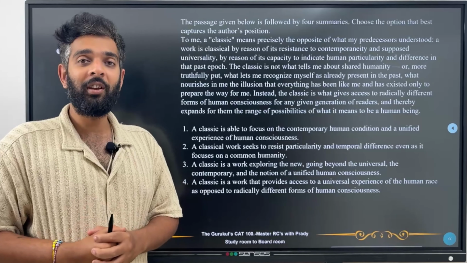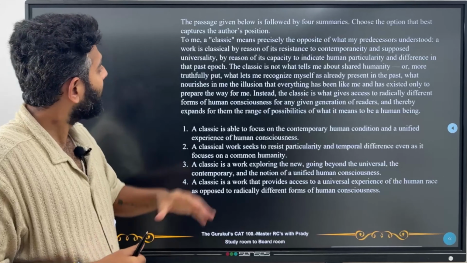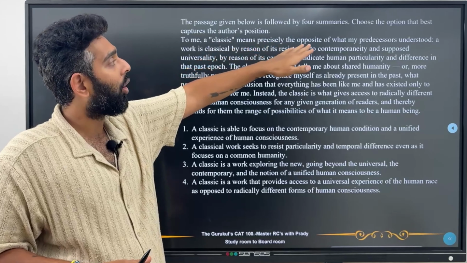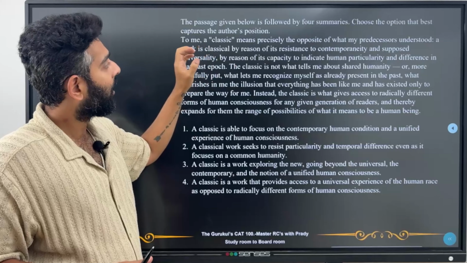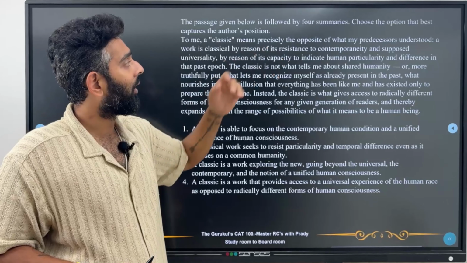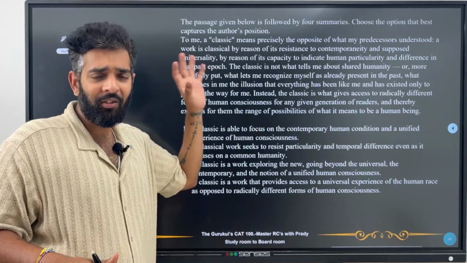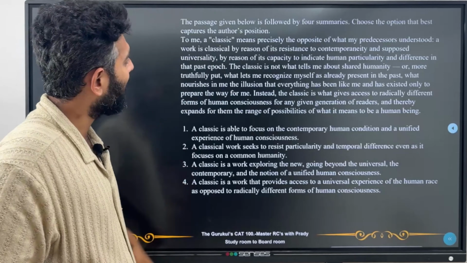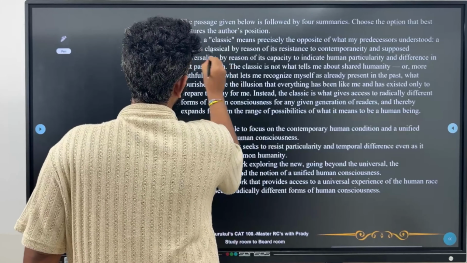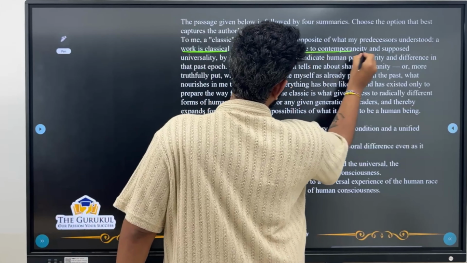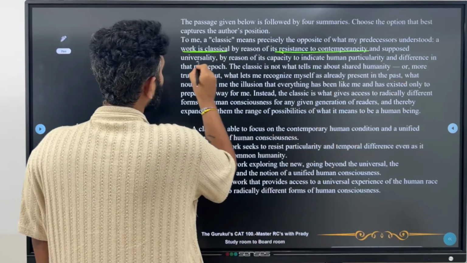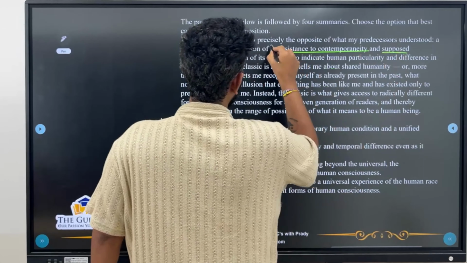The first question is a para summary. It reads, to me, a classic means precisely the opposite of what my predecessors understood. A work is classic by reason of resistance to contemporaneity. So basically, he's trying to tell us what a classic means to him, right? So here, his definition: a work is classical because of its resistance to contemporaneity and supposed universality. So it should resist both of these.